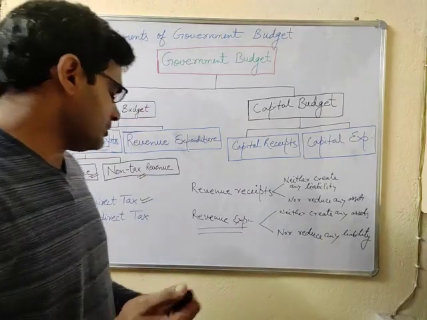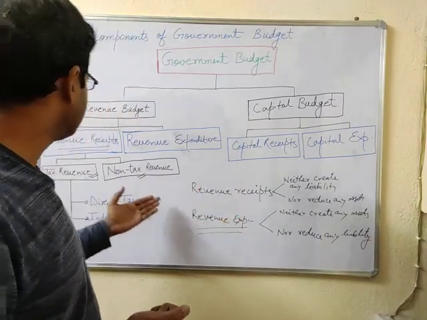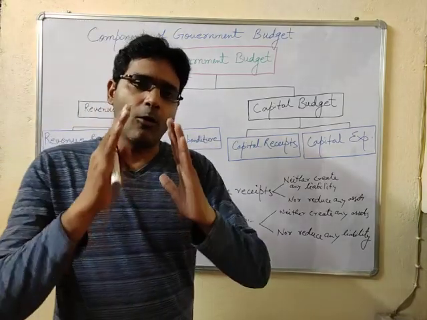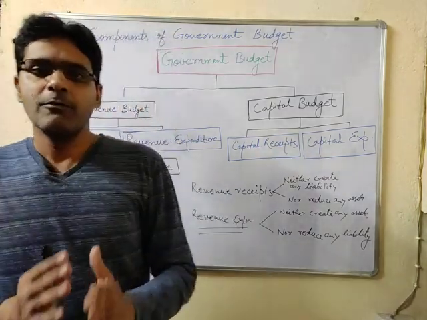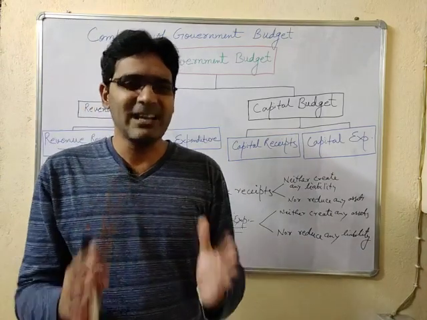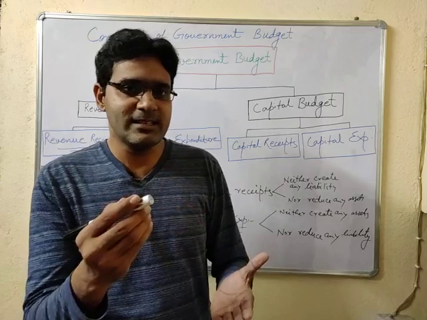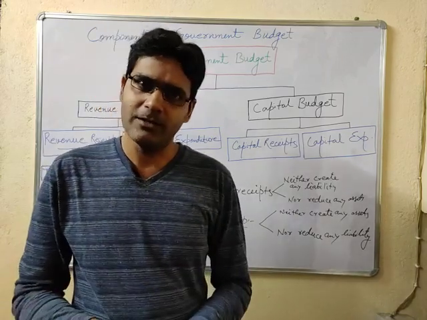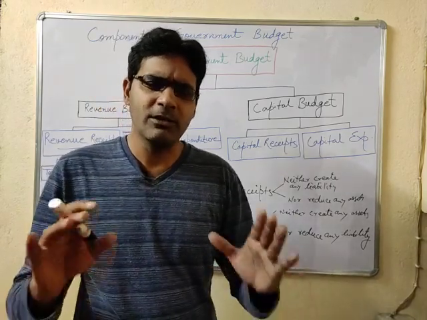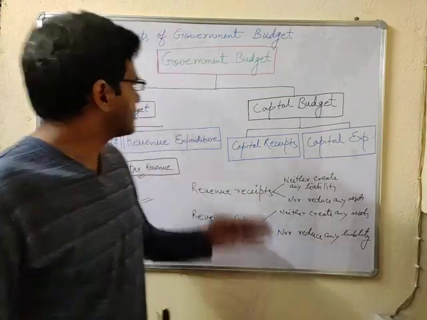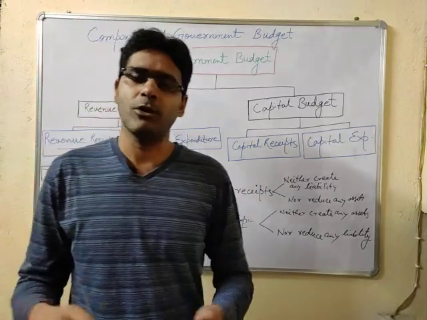So in this way we can say that the revenue budget records all those transactions which do not affect the status of the assets and the liabilities of the government. So this is what the revenue budget is all about.